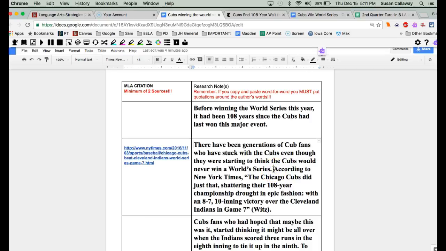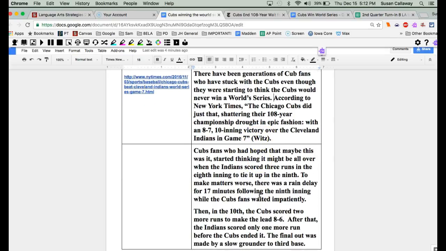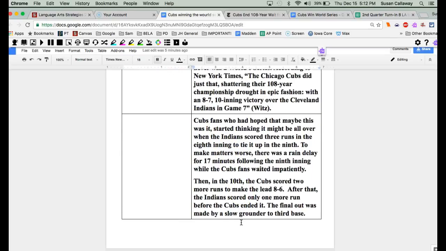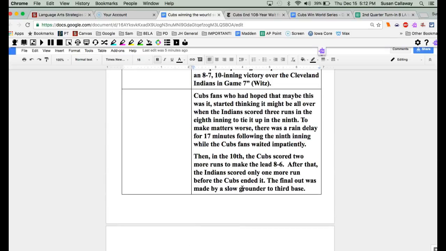Then he has a lead-in to the article. "According to the New York Times," that's his source, "quote, the Chicago Cubs did just that, shattering their 108-year championship drought in epic fashion with an 8-7, 10-inning victory over the Cleveland Indians in Game 7." Then he cites the author of that article. Now, this is a really nice example of using information from a source that is cited, but paraphrasing it in such a way that really it's mostly the student's own words.